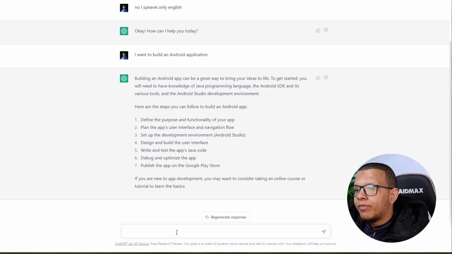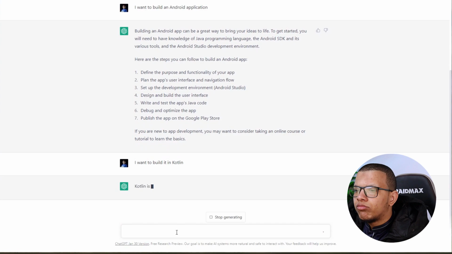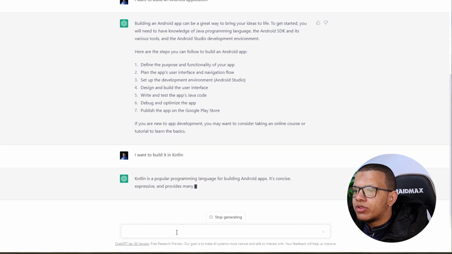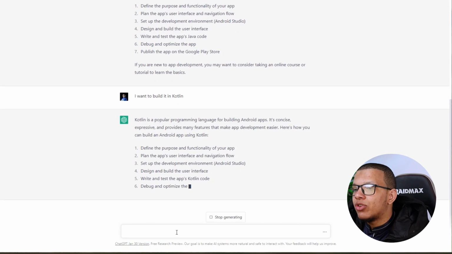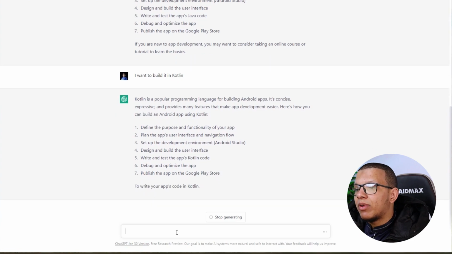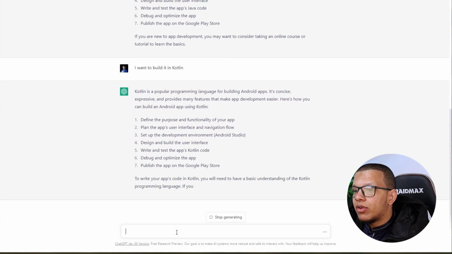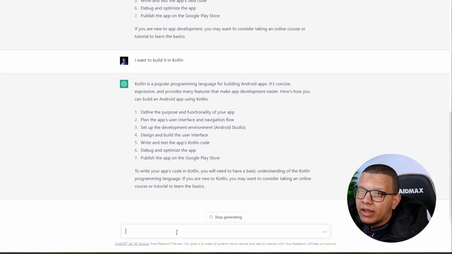That's a pretty good plan. Maybe he knows only Java, so I want him to build it in Kotlin. Popular language, concise experience. He's building an Android app with Kotlin, the plan, so you can't give me the plan, you need to basically understand Kotlin. I'm trying to see that the objective of this ChatGPT thing is to give you as much as it can possibly give you.